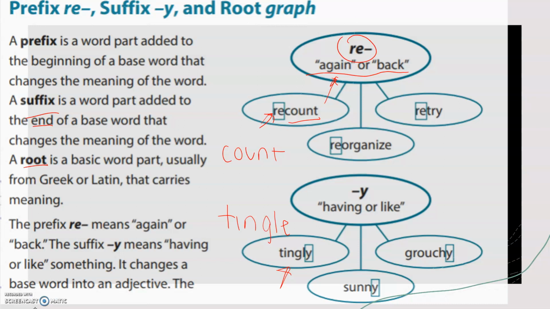The spelling of a base word may change slightly when the suffix y is added. For example, in words that end with e, such as tingle, the final e may be dropped. Words that end in a vowel followed by a consonant may double the final consonant when the y sound is added. Sun, which is S-U-N, becomes sunny, which is S-U-N-N-Y. So when I see a suffix y in a word, I'll know the word is an adjective that means having or like something.